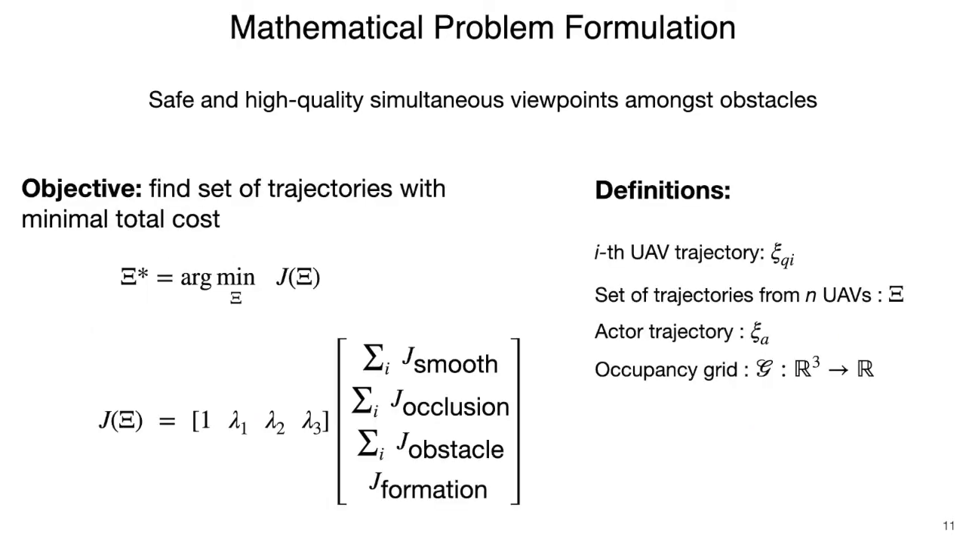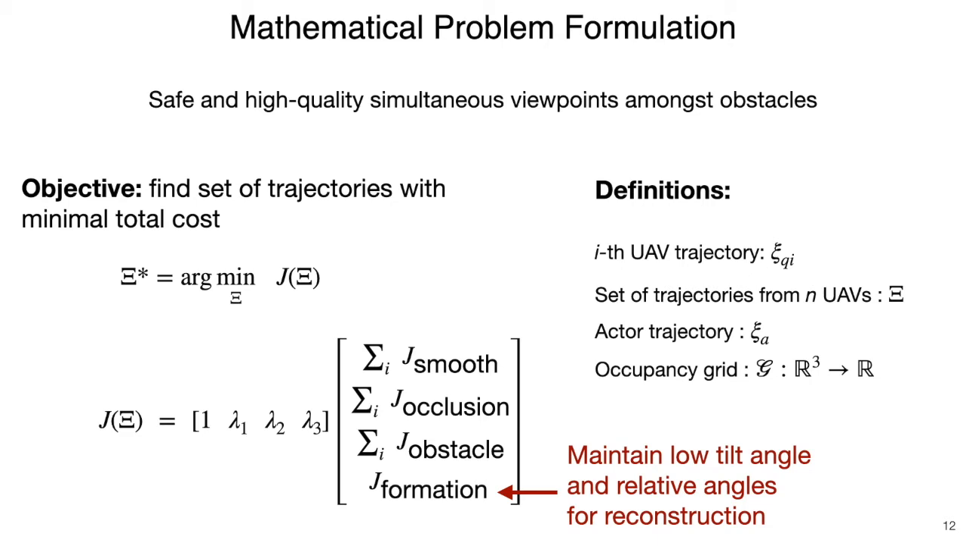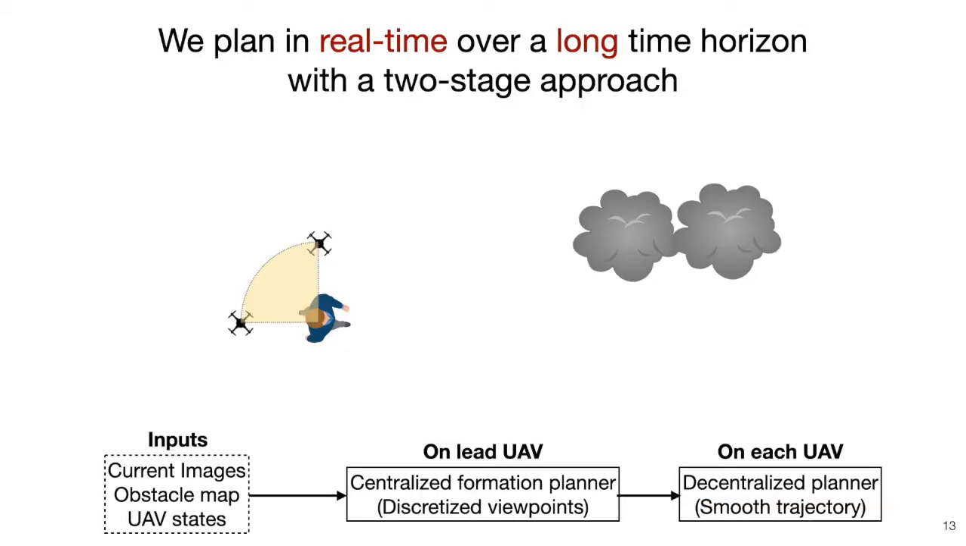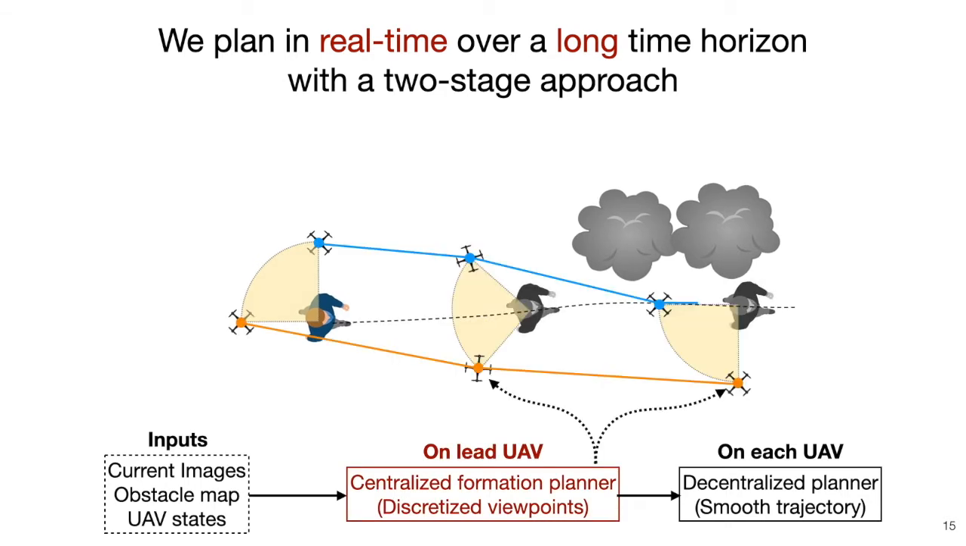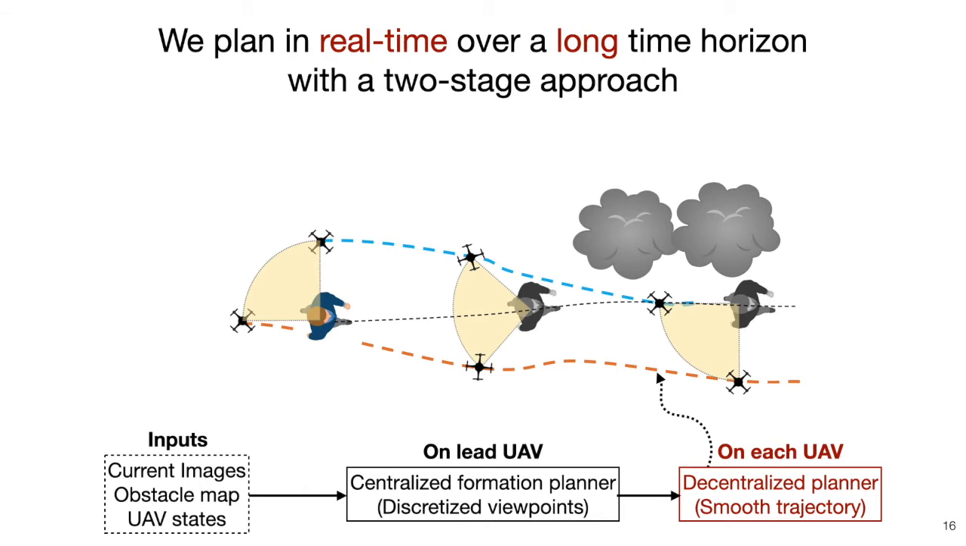Given the above factors, we formulate a trajectory optimization problem to find a set of smooth trajectories with minimal total cost. This is represented as a weighted set of cost functions that balance motion smoothness, occlusion avoidance, and robot safety. In addition, we introduce an additional objective, J-form, to maintain a good reconstruction formation. To optimize in real time, we plan a set of trajectories using a two-stage approach. First, we predict an actor path and plan discrete formation paths over a long time horizon. Then, each drone smooths its trajectory with its decentralized planner.